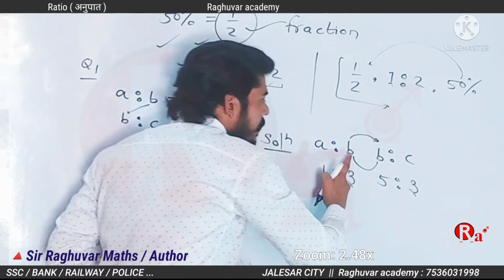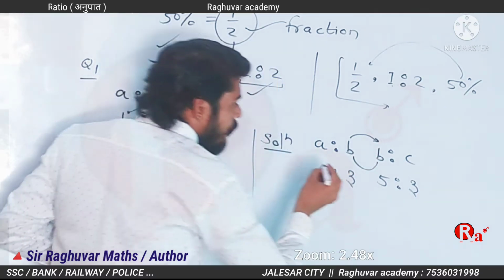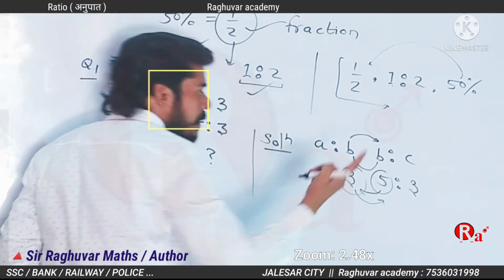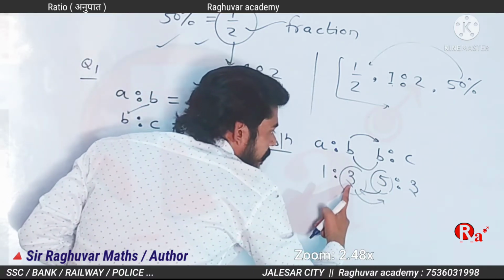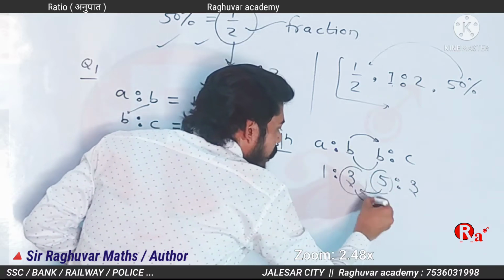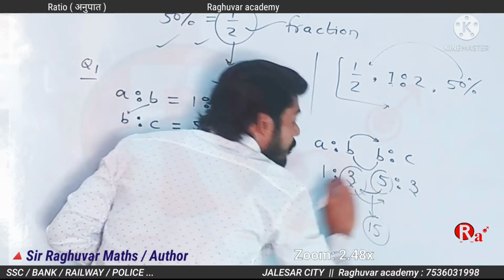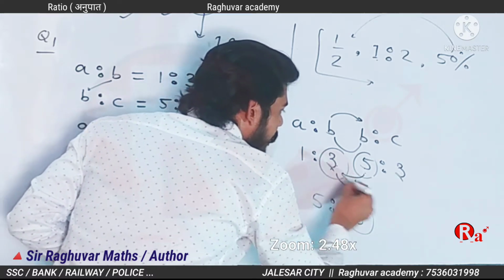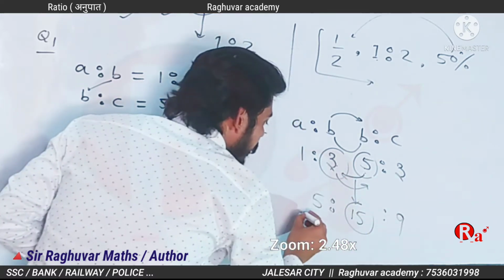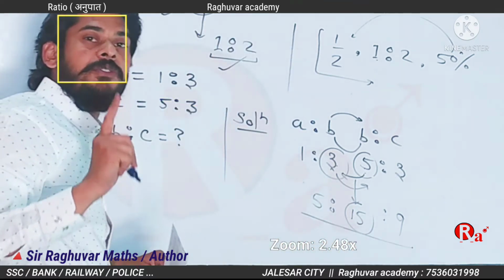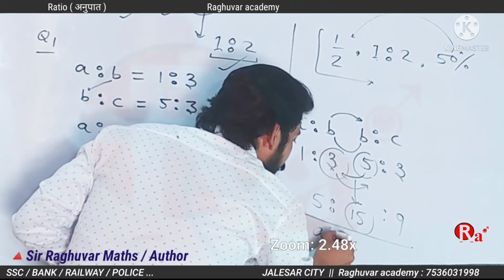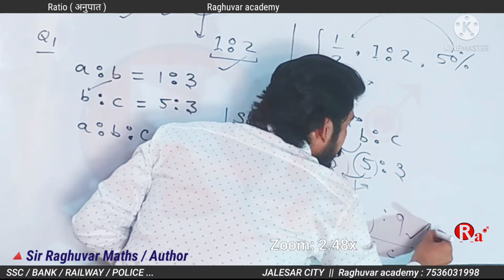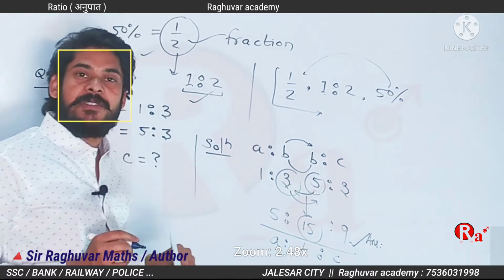Here B and B are the same. So multiply 5 by this part and 3 by this part. 5 times 1 is 5, 5 times 3 is 15, 3 times 3 is 9. This is the ratio A ratio B ratio C. Do you understand this?